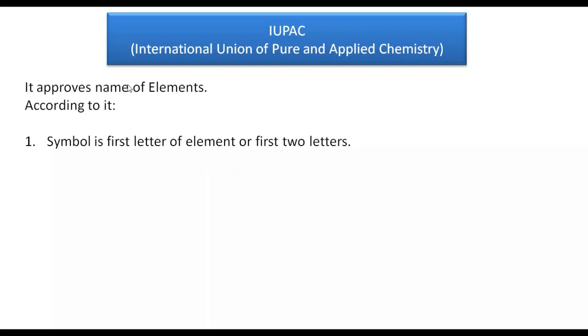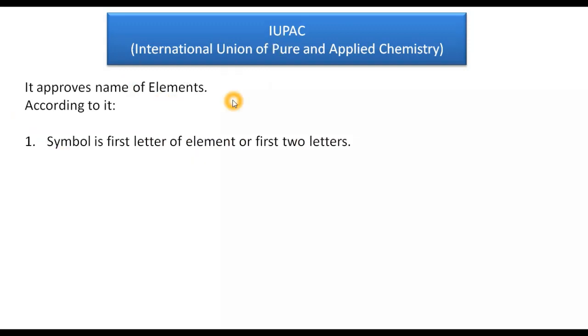Now, the names and symbols of all newly discovered elements are approved by the International Union of Pure and Applied Chemistry, that is IUPAC. They approve the symbols of all newly discovered elements, and these symbols have universal importance. That means these symbols are accepted worldwide.